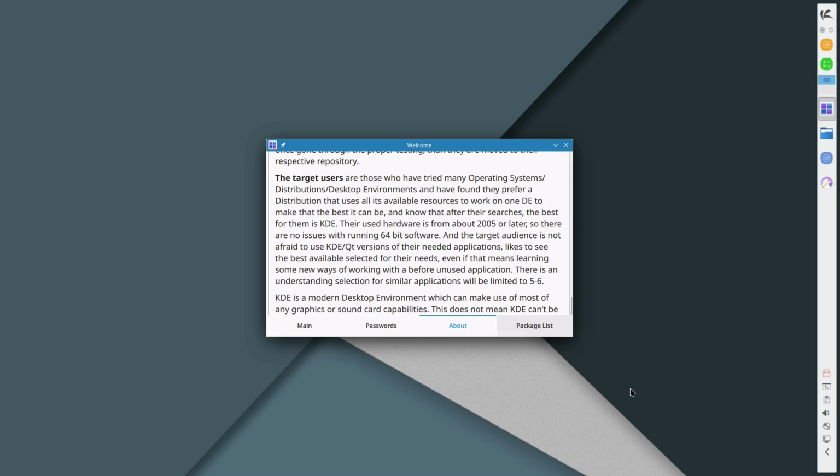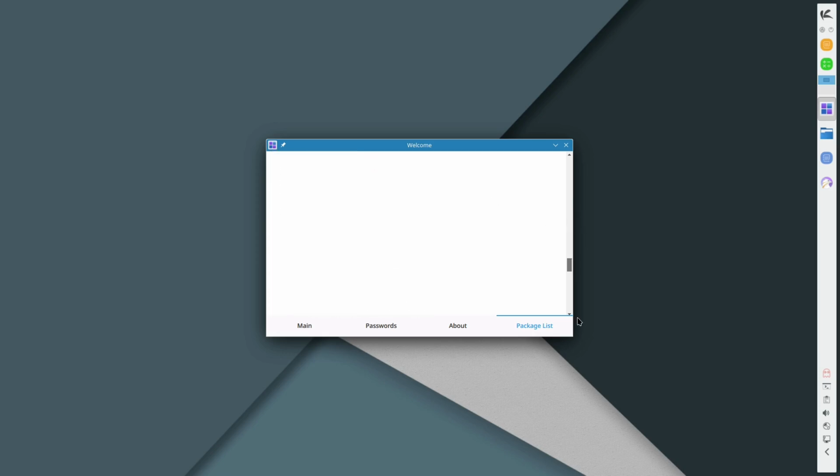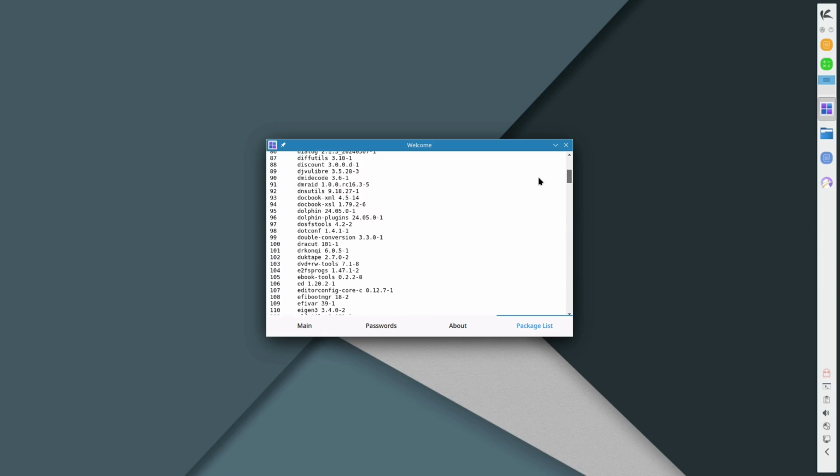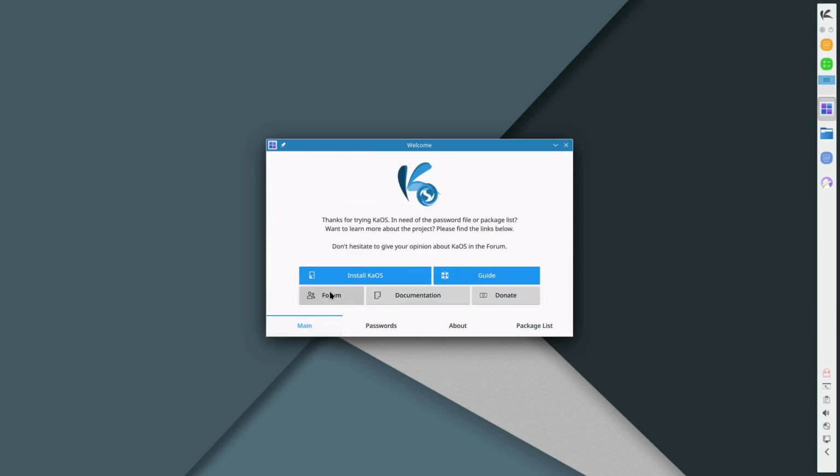Okay, there we are. And then here is your full package list. You can see that the full package list will give us a list of every application that is on here total. So that actually works out really well. Now let's go ahead back to our main and we will walk through our installation process.